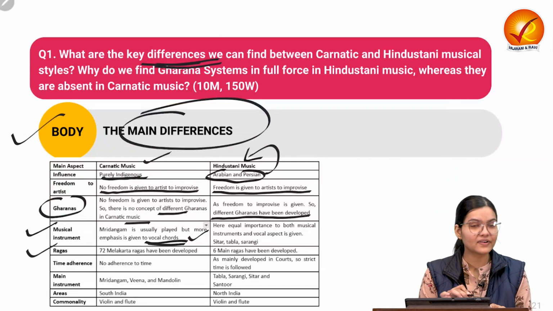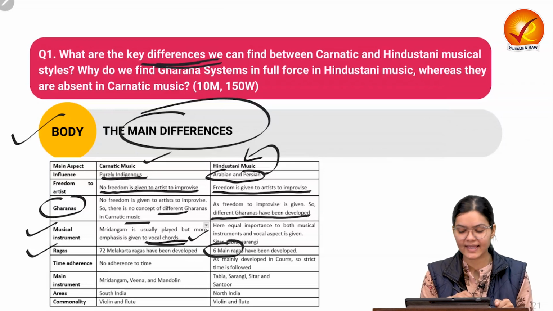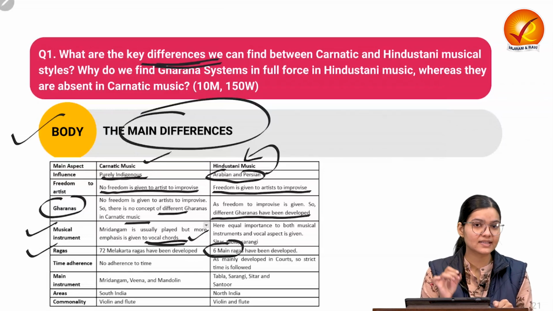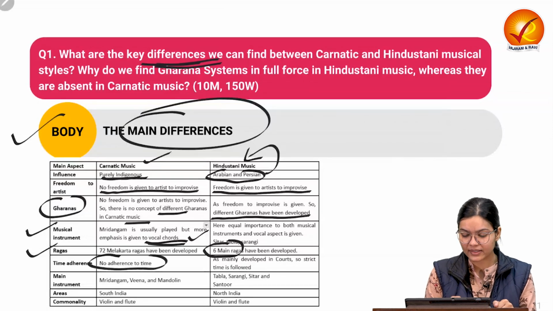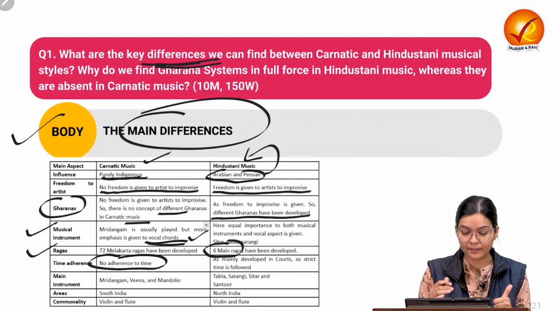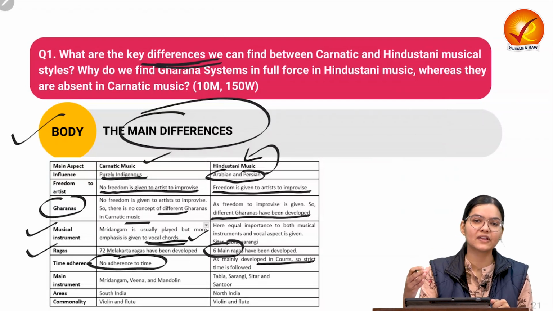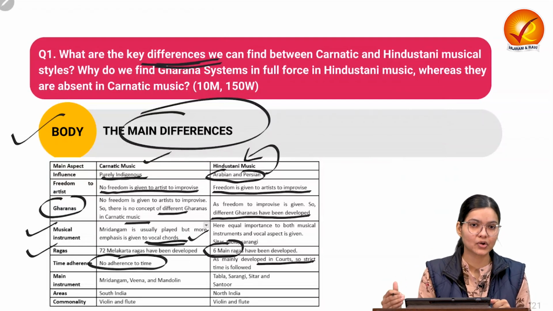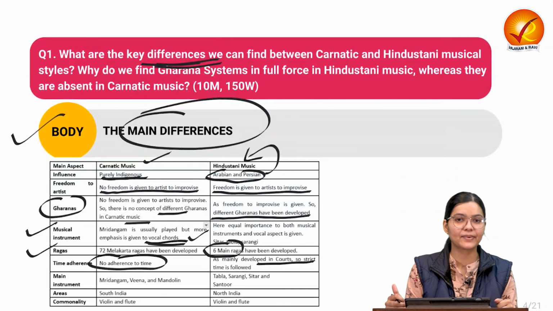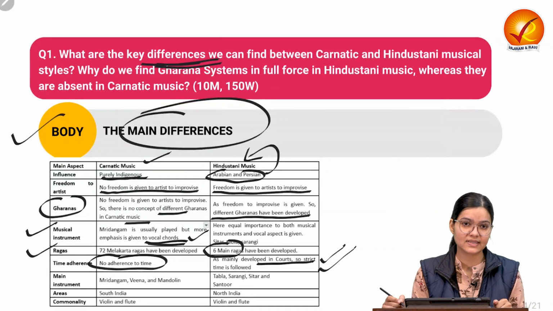If we consider different ragas, around 72 Melakarta ragas have been developed in Carnatic music, while here 6 main ragas have been developed. Time adherence is again an important point. Here there is no adherence to time. They want to finish their vocals in whatever time is required to complete it. While Hindustani music evolved during performances in the courts of different emperors and kings. That is why strict time adherence is required.